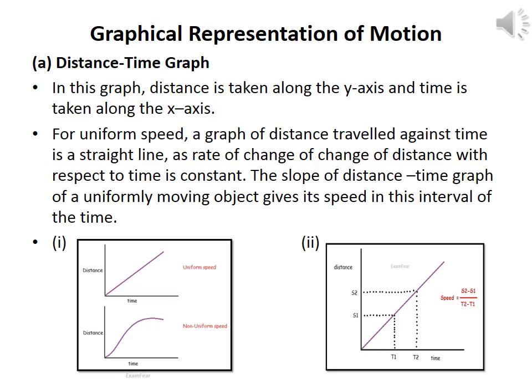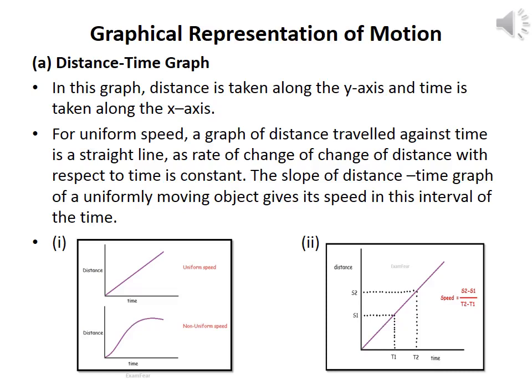The change in the position of an object with time can be represented in the distance time graph. The uniform motion and non-uniform motion of an object can be represented by the distance time graph. In this graph, time is taken along the x-axis and distance is taken along the y-axis.